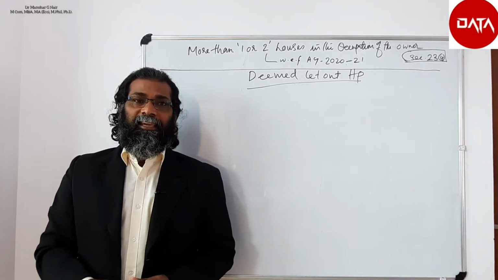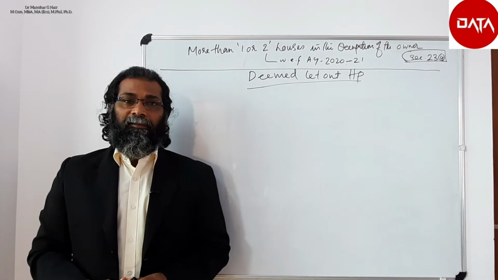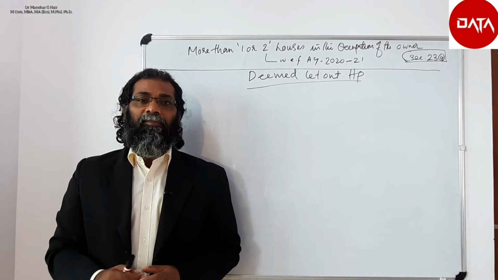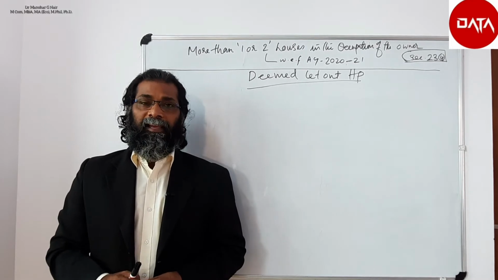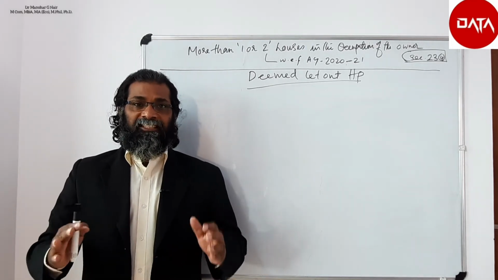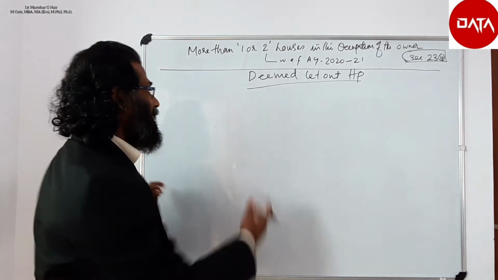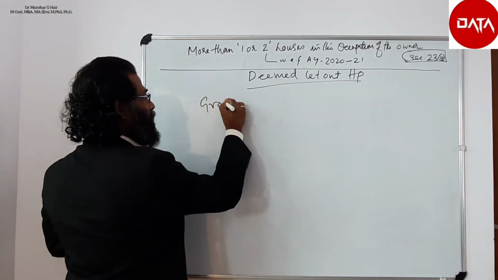Now let us see how we can compute the taxable income from a deemed let out house property. Dear friends, it is just like let out house property. First of all, we have to arrive at the gross annual value.